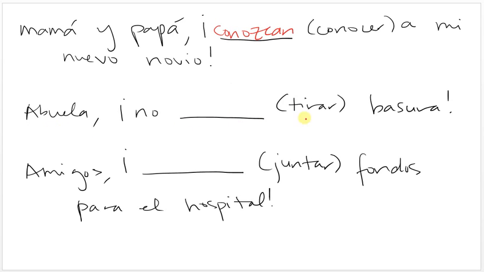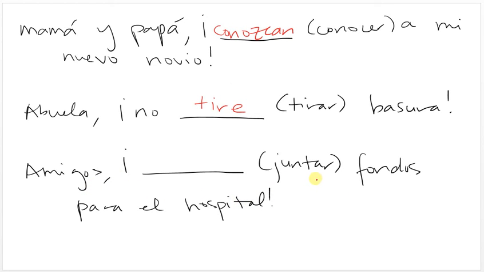Abuela, don't litter or don't throw out your garbage. So I'm talking to somebody that I respect, which is going to use an usted command. So I'm going to go to the yo, which is tiro, drop the o and add the opposite ending, which is going to be an e. No tire basura.